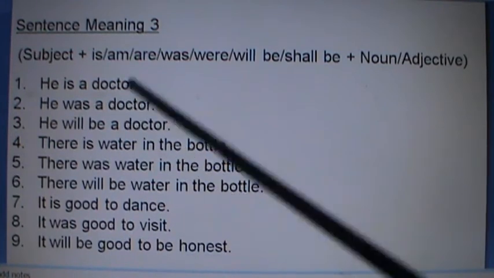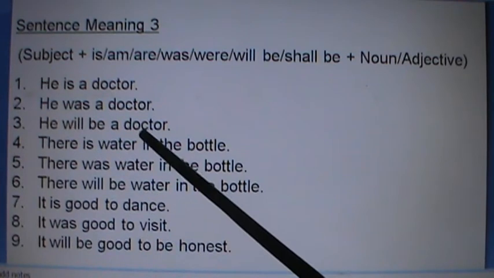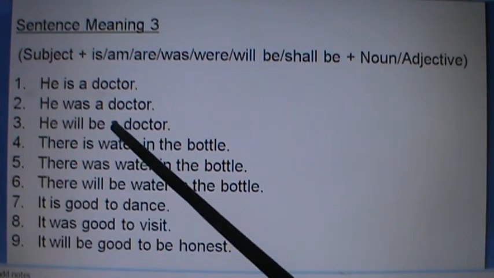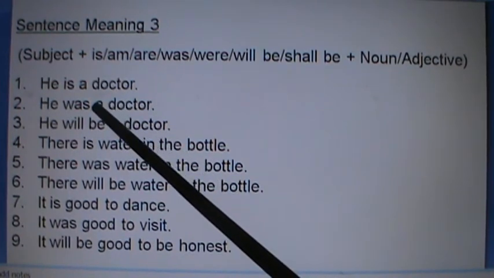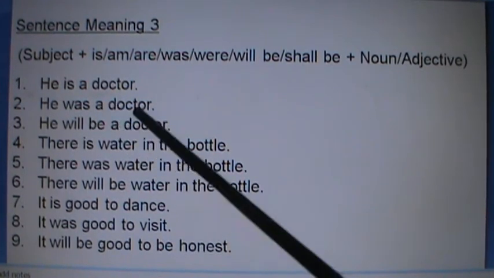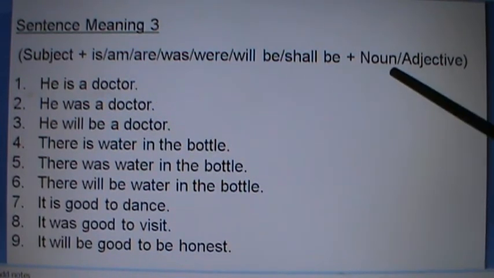He was a doctor means "ऊ डॉक्टर थियो". Was shows a past action. Similarly, he will be a doctor. That will shows a future action. ऊ डॉक्टर हुनेछ, ऊ डॉक्टर हो, ऊ डॉक्टर थियो, ऊ डॉक्टर हुनेछ. If you want to express such a sense, then you have to use such a format.